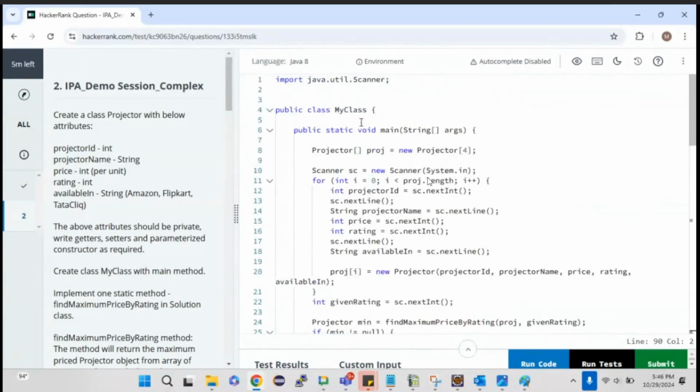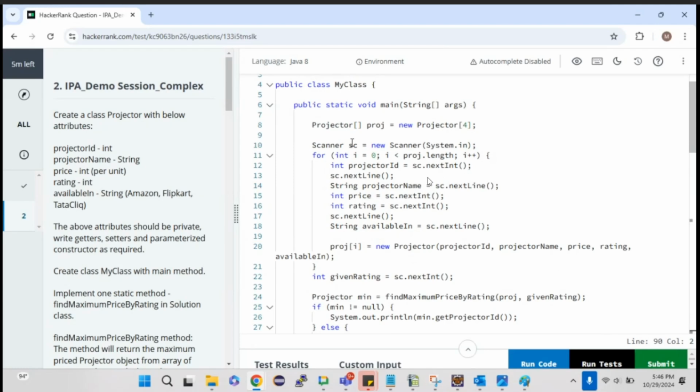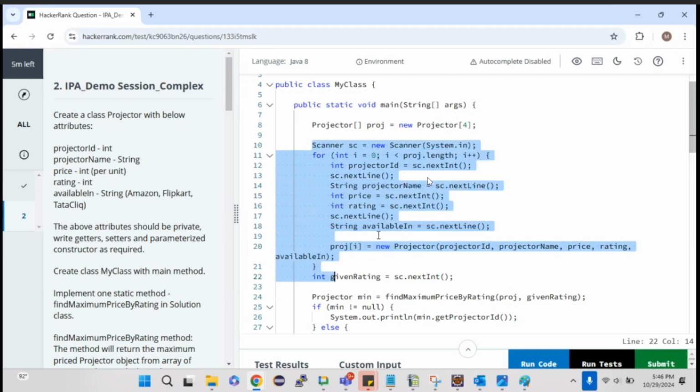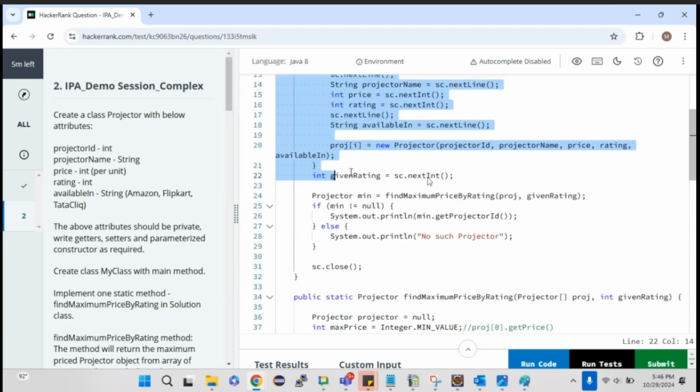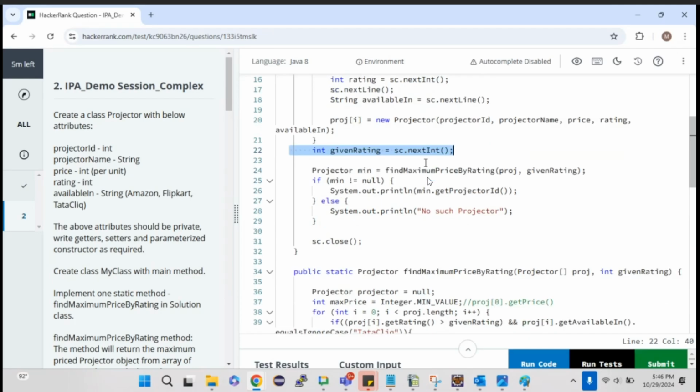Then let us come to the main method. The main method is also the same for all the questions, literally. Only the array size may differ, or you may need to get the array size from the user. The scanner class with one for loop is the same. Whatever attributes you need to get, you get from the scanner. This line is repetitive. After the for loop, you call a method and print the output. This is also the same for all the questions.